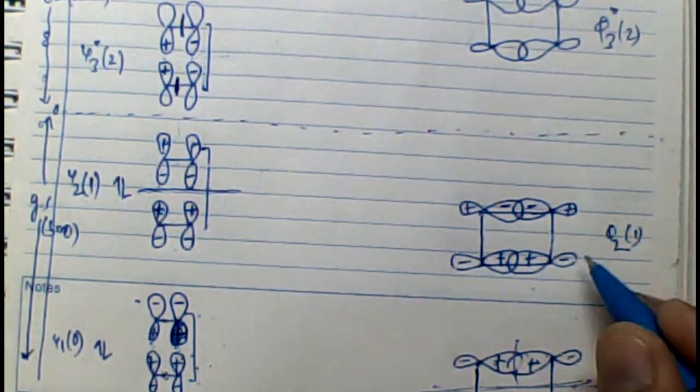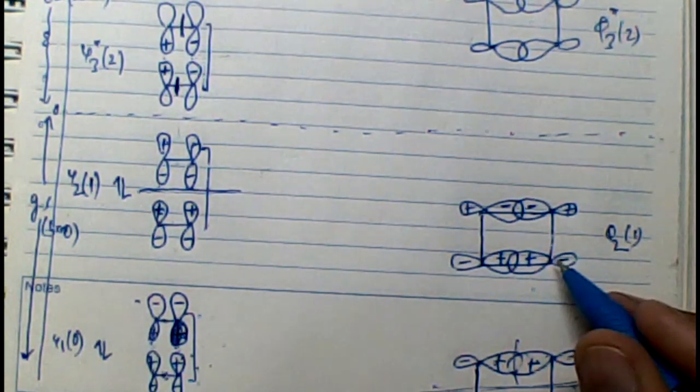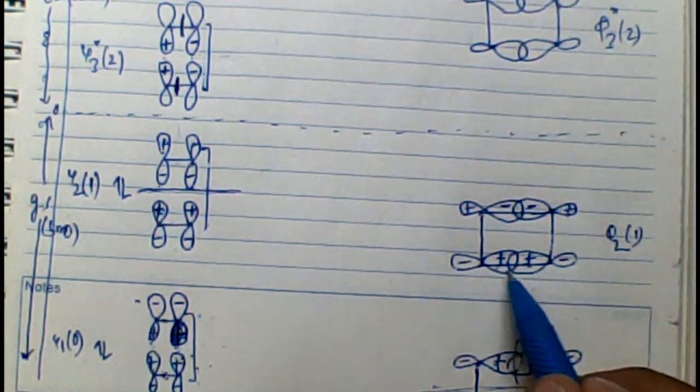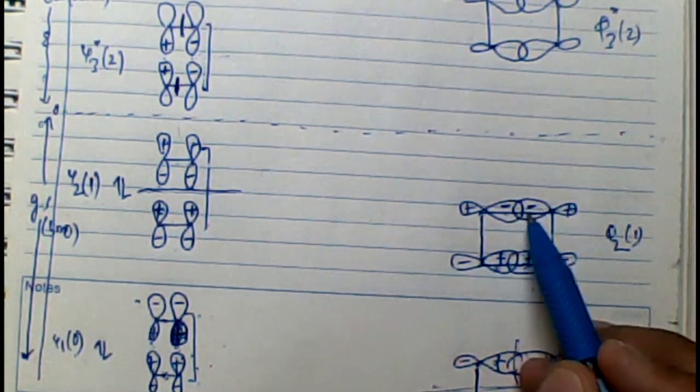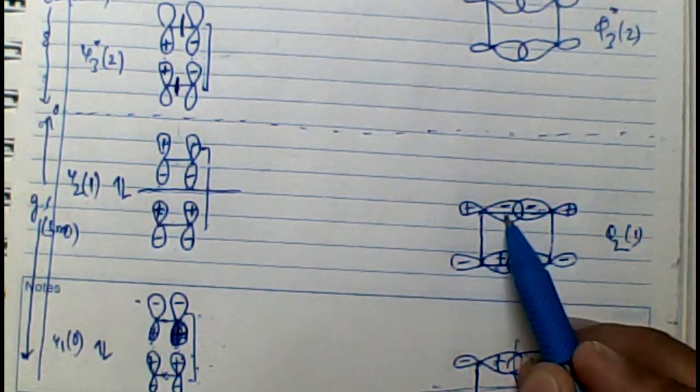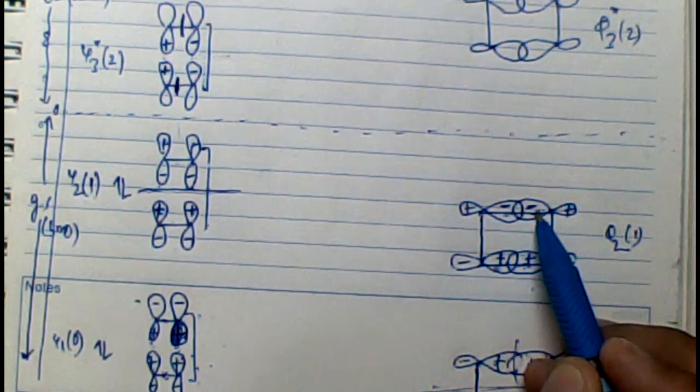Again I'll repeat, how have I drawn the molecular orbitals of the products? I've drawn all the 2 sigma bonds, and corresponding to these 2 sigma bonds, that means 4 sigma electrons, I need to draw 4 sigma molecular orbitals.